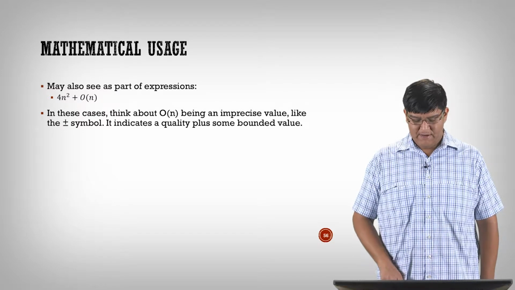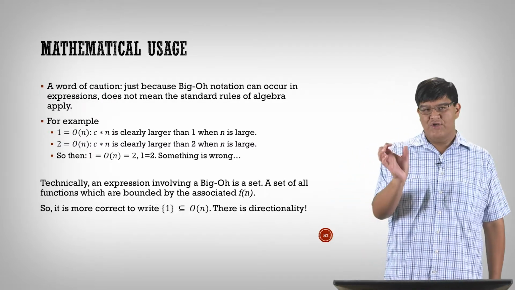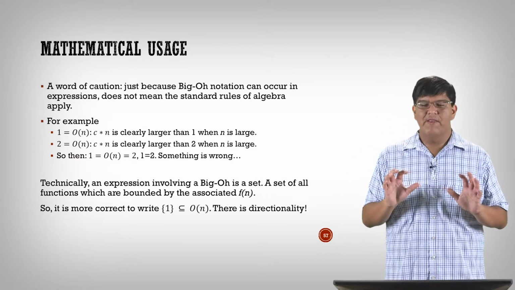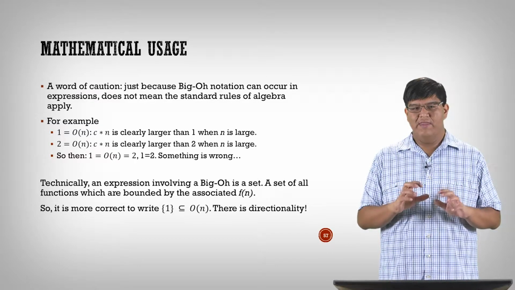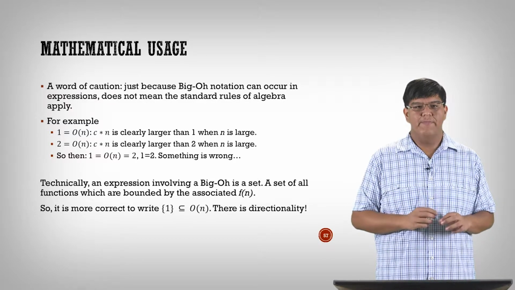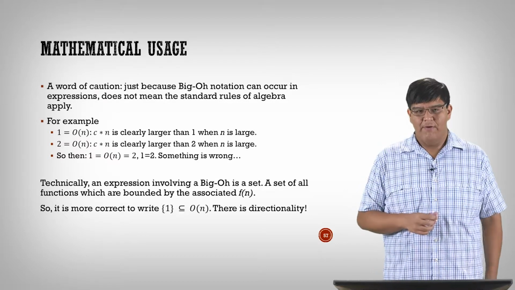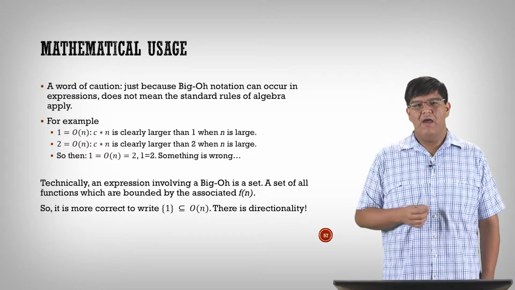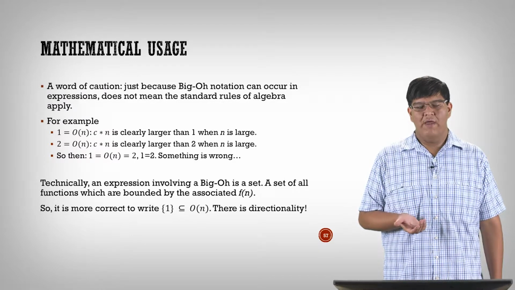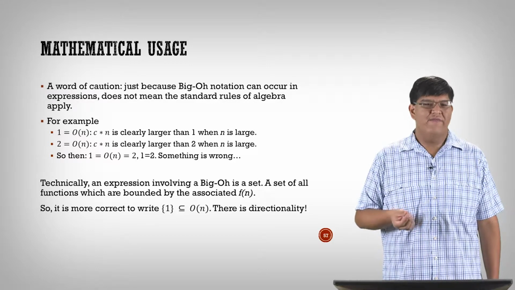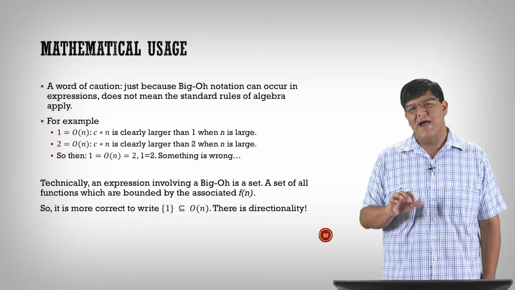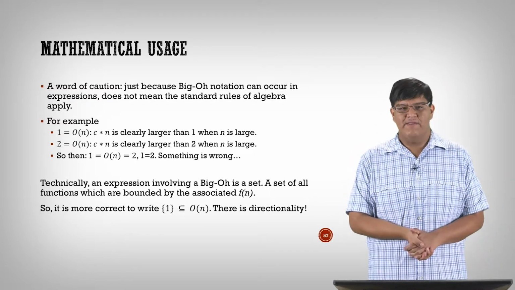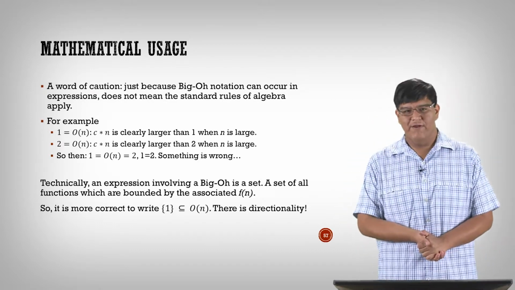As an example of some of the manipulation we might want to try, because it is a term in an algebraic expression, let's take a look at these three little bullet points here. We have to be a little bit careful if we want to start thinking in this more general mathematical usage of Big O, because we get stuff like this. We have down here 1 equal O of n. From our previous discussions, that should be fine. The function f of n equal 1 is obviously bound by O of n. O of n is linear growth, so for sure I can imagine that it'll be over that constant value. Linear is always going to go faster than a constant. So that's fine: 1 equal Big O of n.